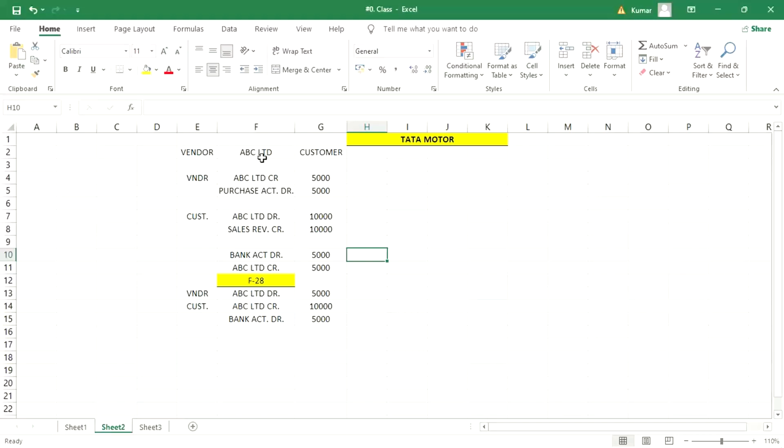So what are these people going to do? If our overall receivable is more than payable, then whatever surplus receivable is there will be paid by those people. Or else, if the payable is more than the receivable, then whatever remaining surplus payable is there will be paid by Tata Motor. Why create unnecessary transactions, guys?